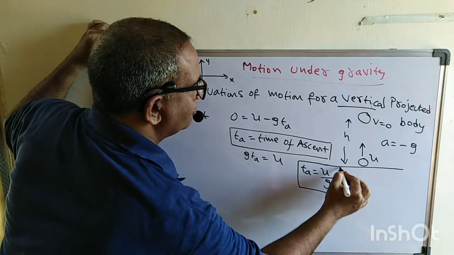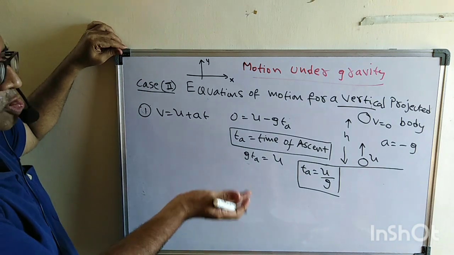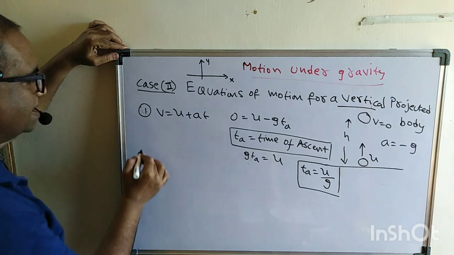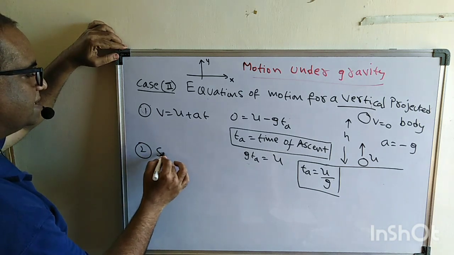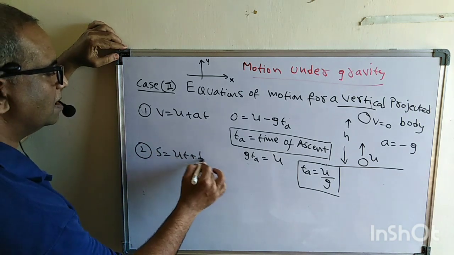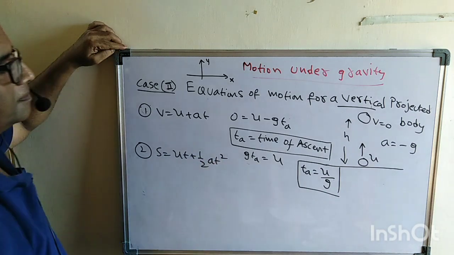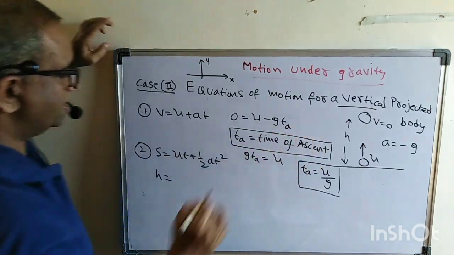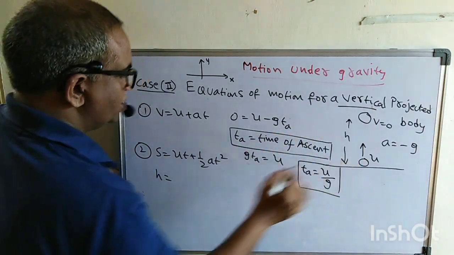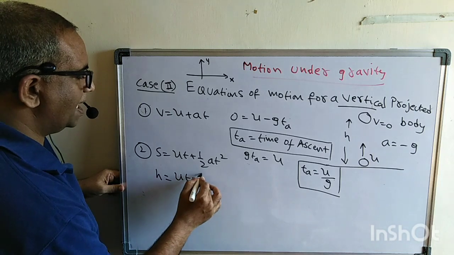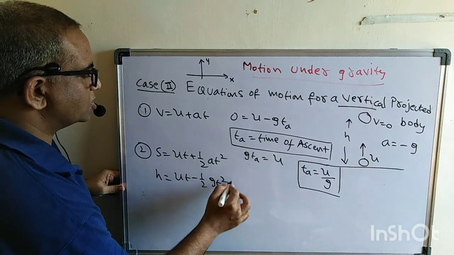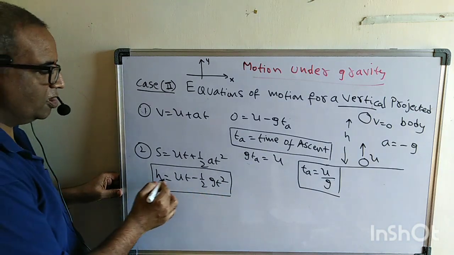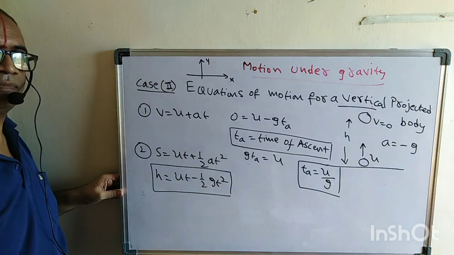Very important formula: time of ascent is u by g, time of descent is v by g. Then see the second equation, s is equal to ut plus half at square. What is the s here? The remaining h. How much displacement? H here. What is the initial velocity? Not 0. Therefore ut minus half gt square. Another important formula to find the height: h is equal to ut minus half gt square.